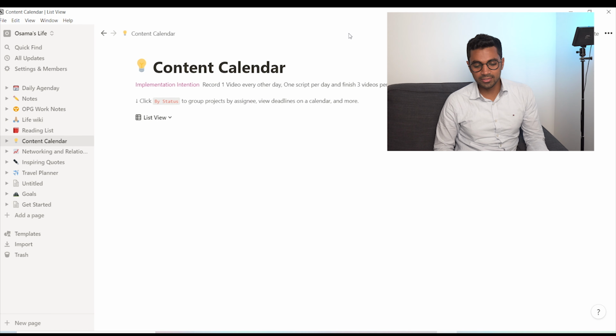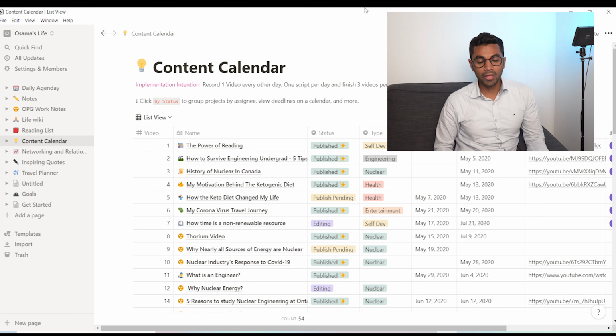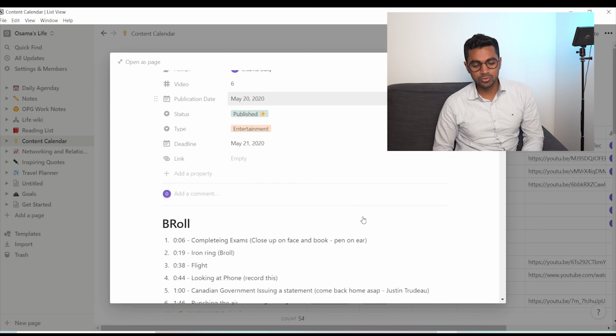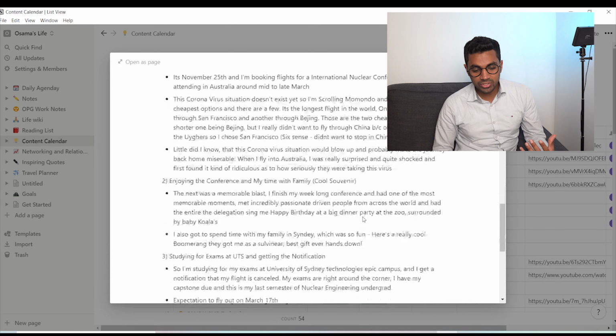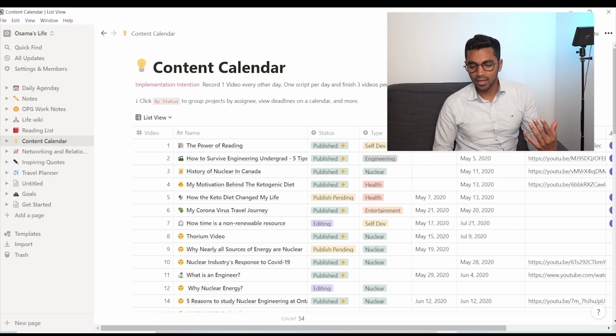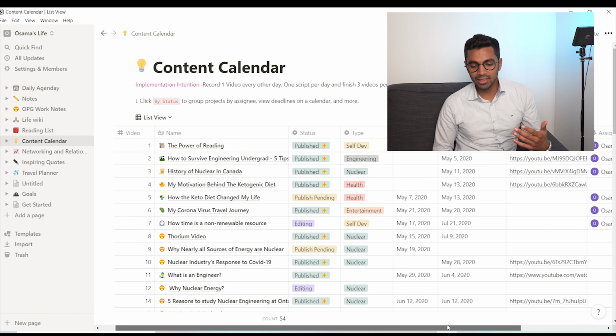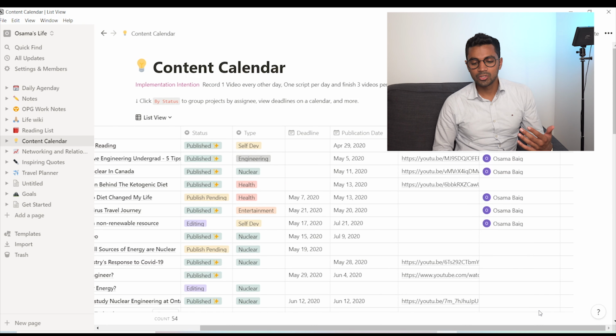Even for my content calendar, for example, the content that I publish on YouTube, I really put a lot of thought into these things. I know it may not appear like it, but for example, here you go into my B-roll, my subheadings, my notes that I'm making. Publication date, deadline, status. So just a phenomenal approach. Amazing, just creating these things.